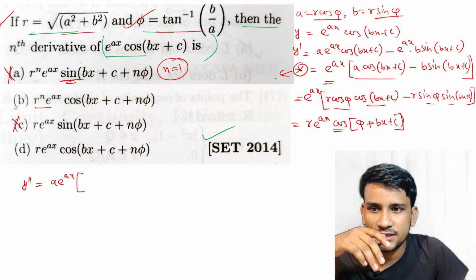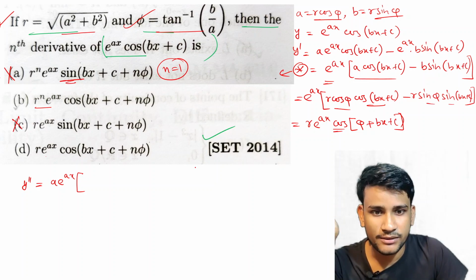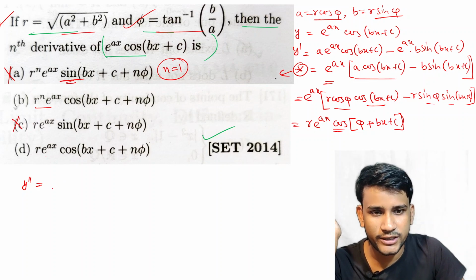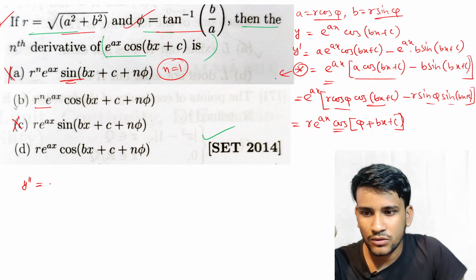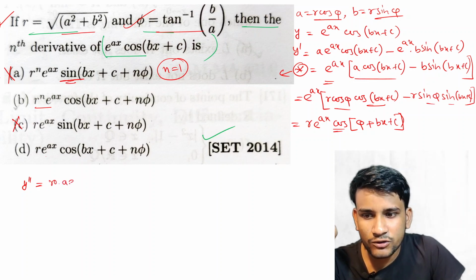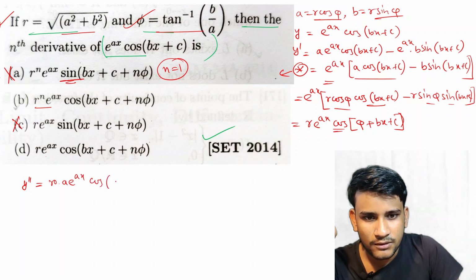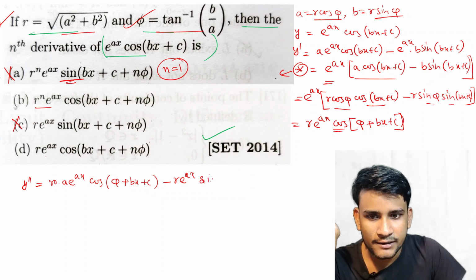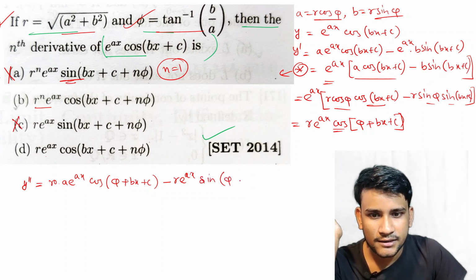Or otherwise, how can we differentiate? I think from here we can differentiate easily, because r is square root of a square plus b square and we have to differentiate with respect to this term. So from the last, it is r a e to the power ax cos of phi plus bx plus c, and minus, I think it will be minus r e to the power ax sin phi plus bx plus c.